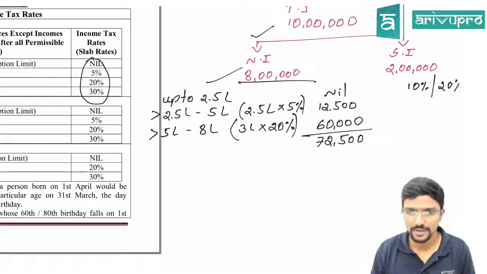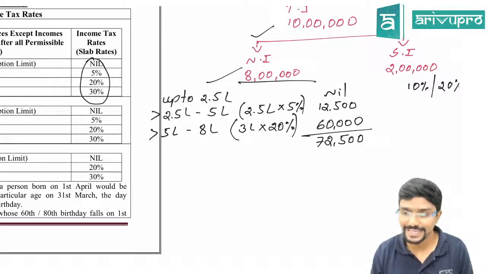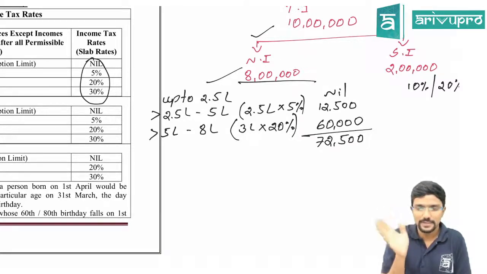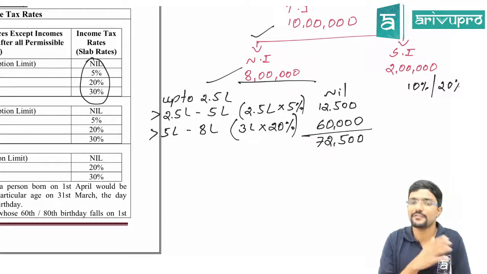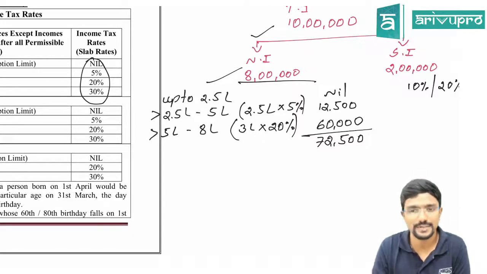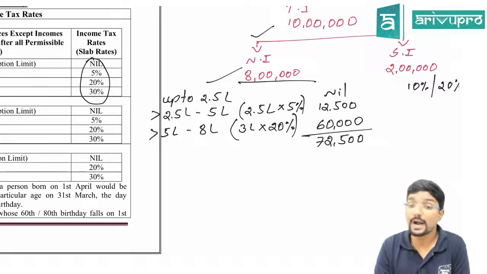So it is nil. More than 2.5 lakh to 5 lakh, the tax rate is 5%. So you have to see only the difference, that is the difference between 5 lakh and 2.5 lakh, which comes to 2.5 lakh into 5%. Amount is 12,500.